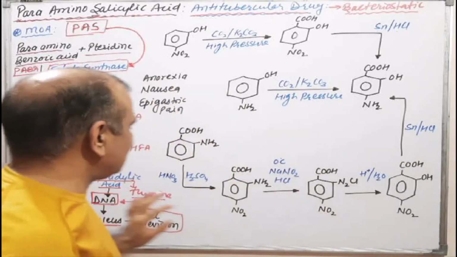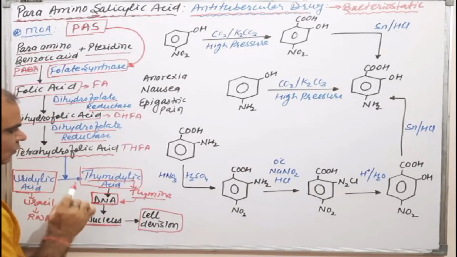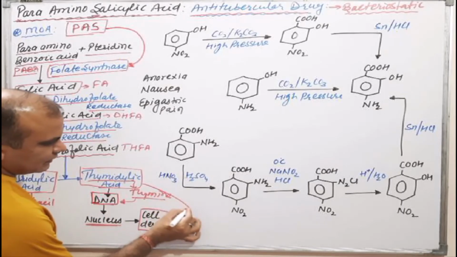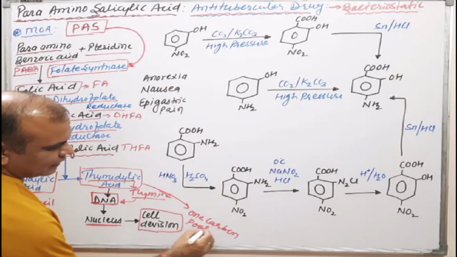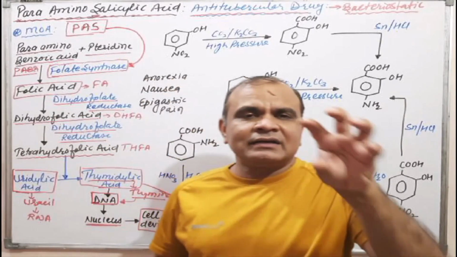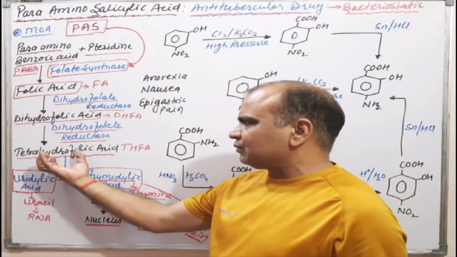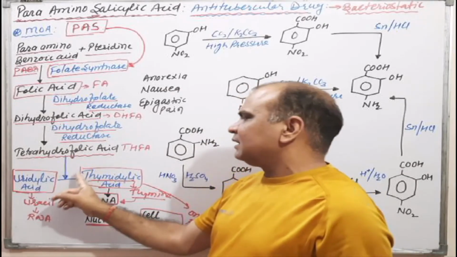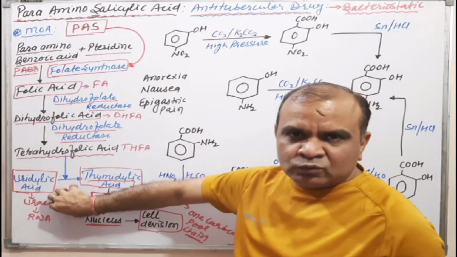Okay, similarly this reaction, which reaction, that is uridylic acid to thymidylic acid, is known as one special reaction, that is the one carbon pool chain reaction. One carbon pool chain reaction is where one carbon is transferred for a particular reaction. Uridylic acid gets one carbon from tetrahydrofolic acid and forms thymidylic acid. That's why this reaction is known as the one carbon pool chain reaction.